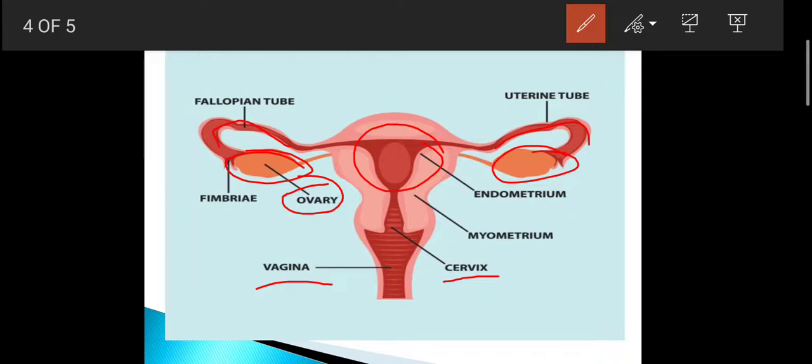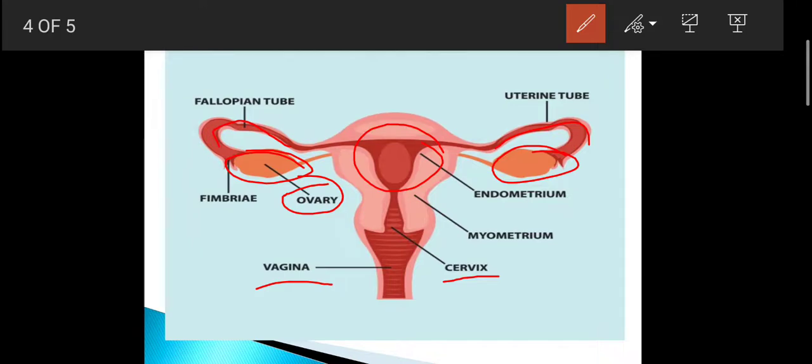Now let me explain the function of the ovaries. What is the function of the ovaries? The main function of the ovary is to produce the female gamete. Can you tell me the name of the female gamete? As I told you earlier, its name is ovum. So the ovum is produced in the ovaries. Millions of eggs are present there, but after puberty only some eggs mature and can produce a fetus. Ovaries also produce two female hormones, estrogen and progesterone.